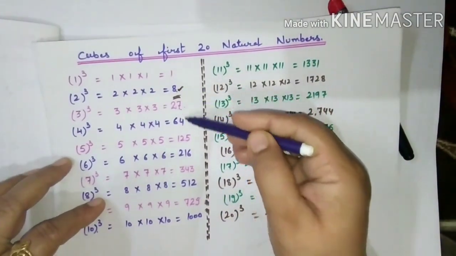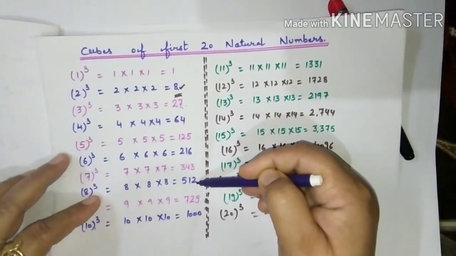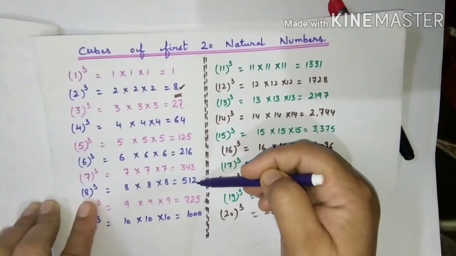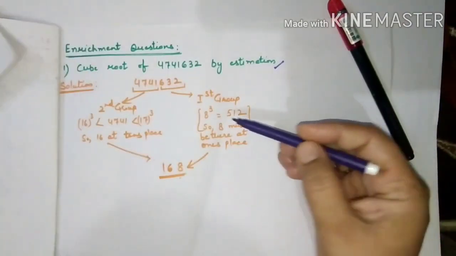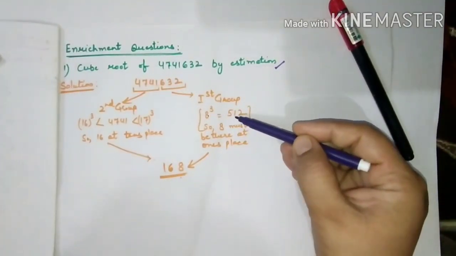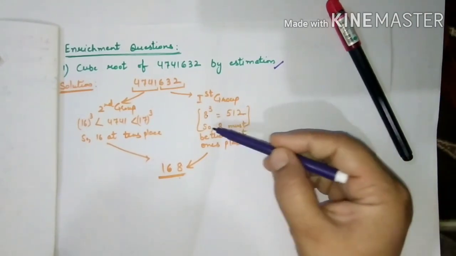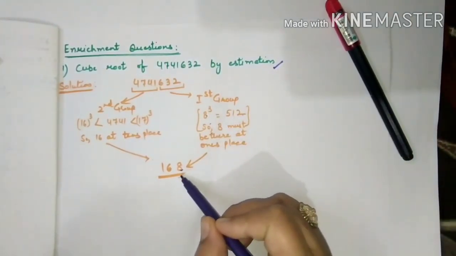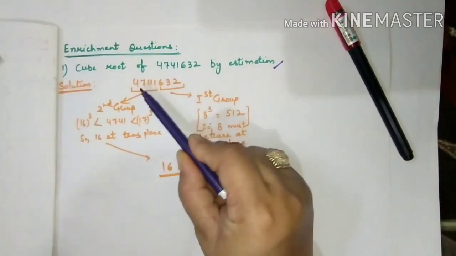Where is 2? It comes from 8, so 8 can be the number at the ones place, because 8's cube is 512. So 8 must be there at the ones place. So we have taken 8 here, right?